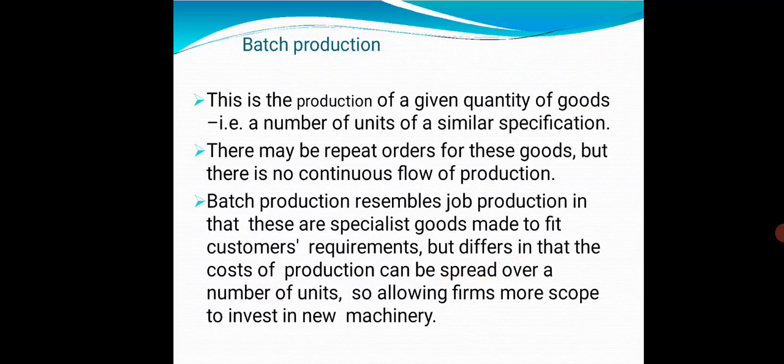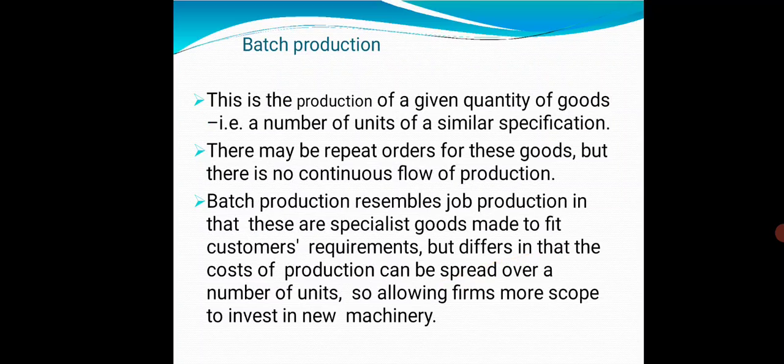Then batch production. This is the production of a given quantity of goods, that is, a number of units of similar specification. There may be repeat orders for these goods, but there is no continuous flow of production.